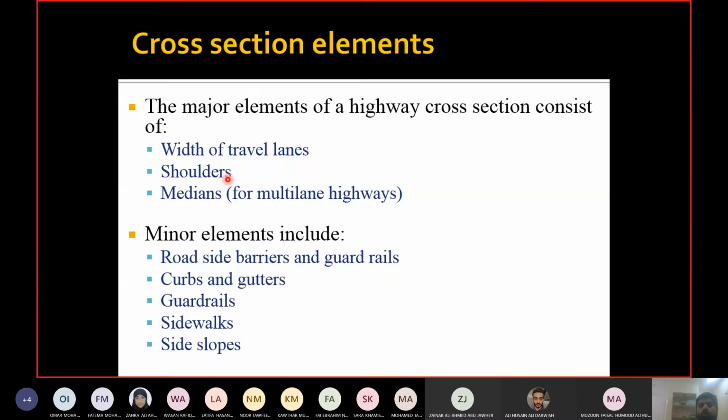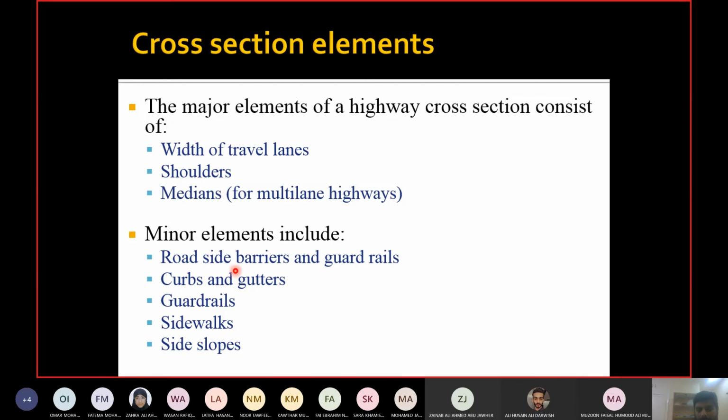Shoulders, and who would know more about use of the shoulders than us? Half of the time we are on the shoulders. And median. So median is between two travel lanes. So it is still in the same space. Okay, it is between two travel lanes. And then we have minor elements, which are elements on the sides of the road, basically. So roadside barriers and guardrails, curbs and gutters, sidewalks and side slopes.